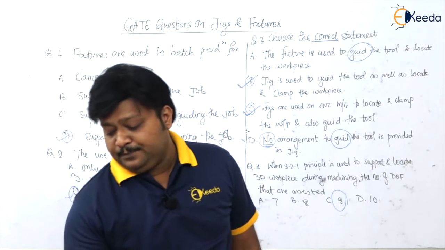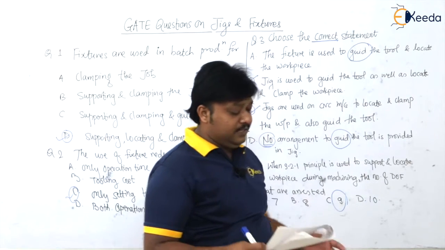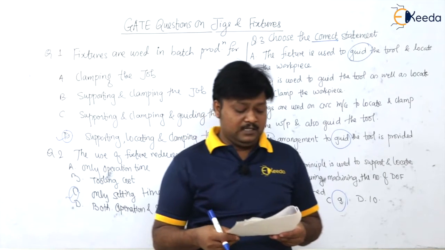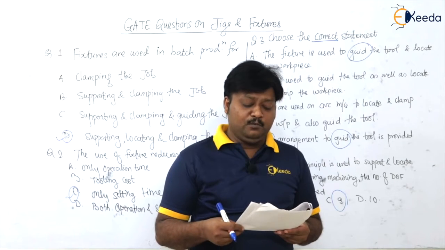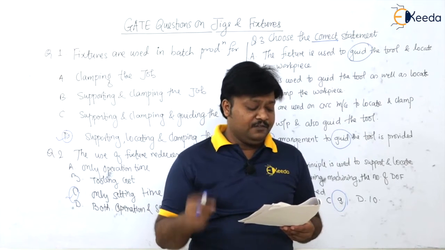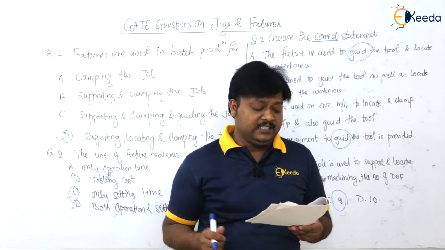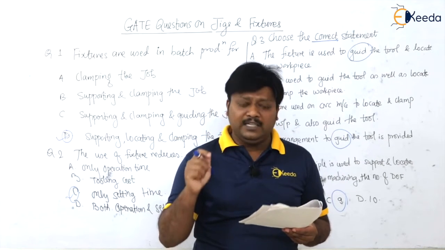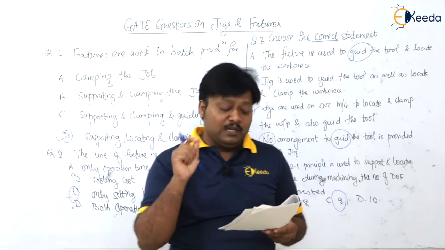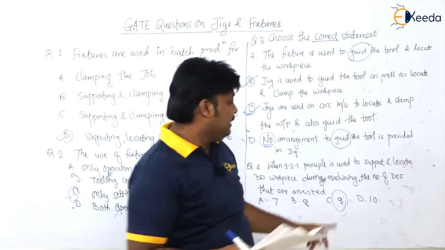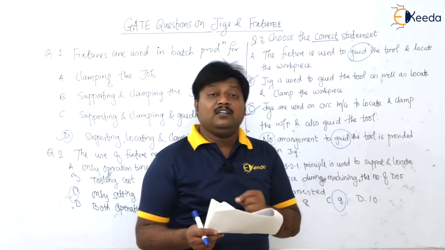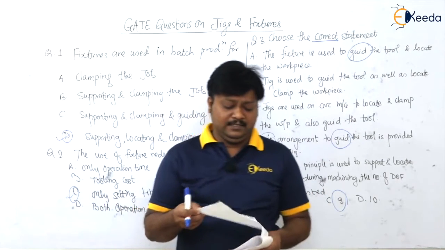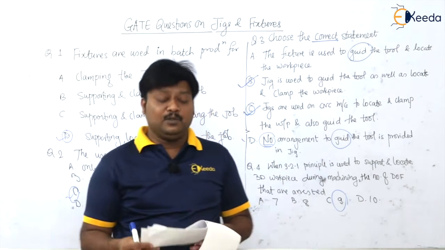Okay, so this was the GATE 2005 question. Again, the same question, which was asked in 2001: the 3-2-1 method of location in a jig or fixture would collectively restrict the workpiece in n degrees of freedom. Small n is given, where the value of small n is, of course, what? 6, 8, 9, 12. It is 9. So many times the question is asked on this 3-2-1 principle.